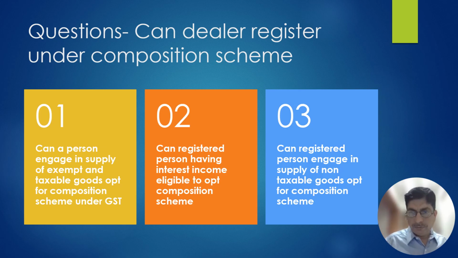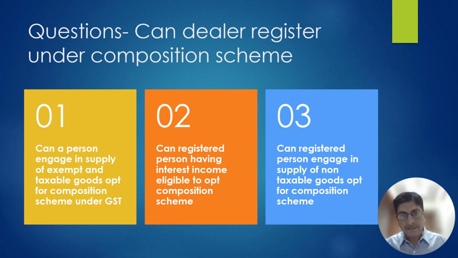That is not allowed. Let's take an example of a person who has a petrol pump, selling petrol worth rupees 10 crores in the last financial year, and he sells lubricant oil of 1 crore. Can he opt for composition scheme? He cannot opt. Whether he needs to do the GST registration, let's take one step back. Is he required to do the GST registration? Yes, he is required to do the GST registration.